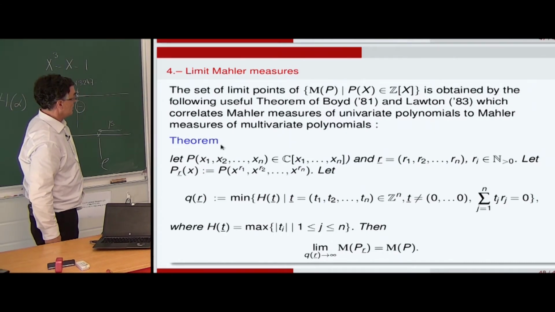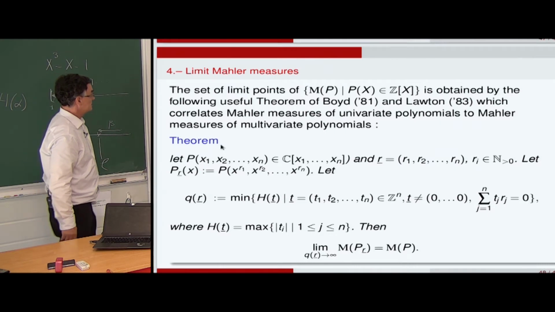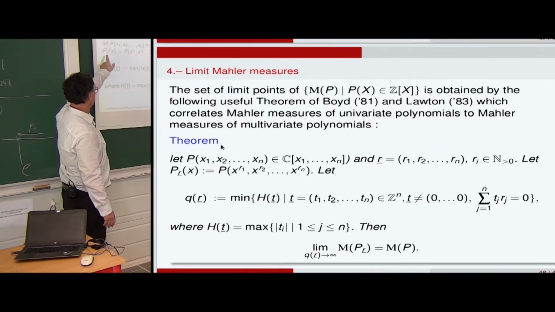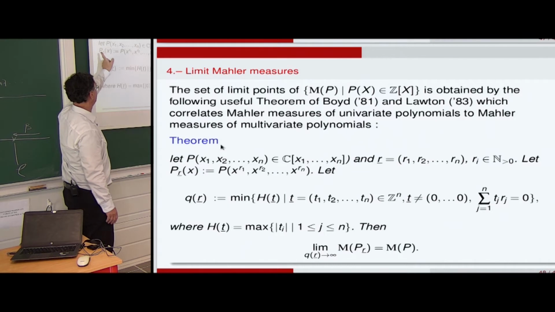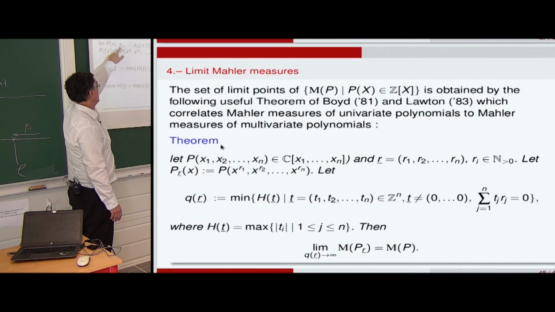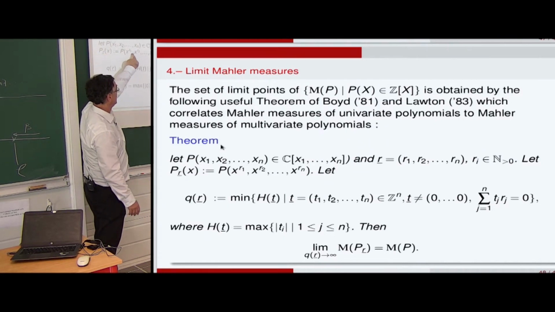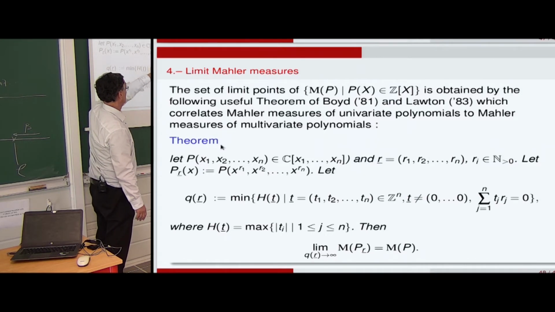And also, as we have seen, it's possible to consider the Mahler measure of the polynomial deduced from this one by an n-tuple of exponents, r_1, r_2, ..., r_n, when you exchange the subscript by a superscript.